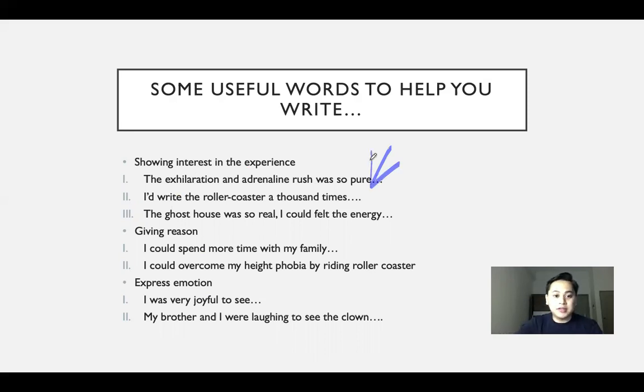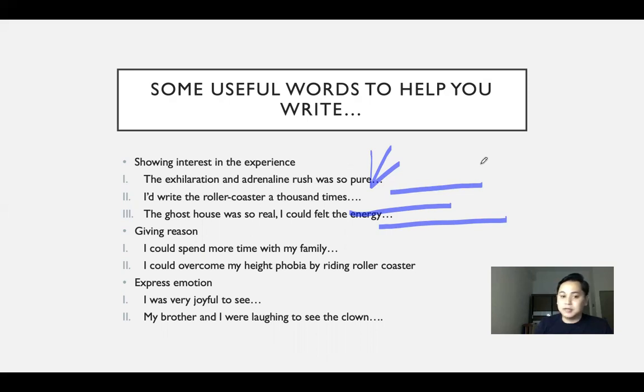And then, I rode the roller coaster 1,000 times. I believe in the amusement park, you will ride one of those kinds of games, right? And then, the ghost house was so real, I could feel the energy. I just put a blank here for you to give your own ideas and expressions.